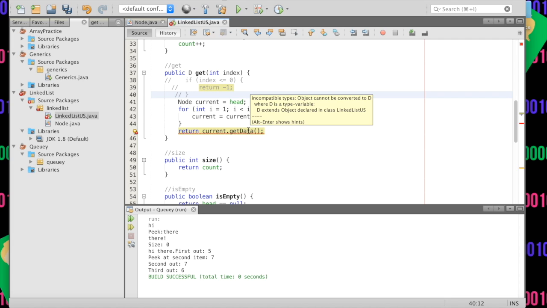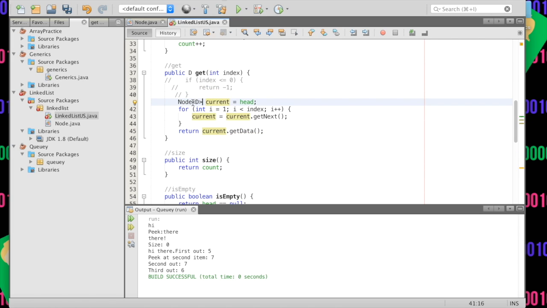Here it says incompatible types. Object cannot be converted to D, where D is a type variable. D extends object, declared in class LinkedList. What does that mean? This is what I asked myself when I was doing projects. Well, it means we need to add a D here. Why couldn't they just say that? Why couldn't they give you a little hint, because, yeah, errors.